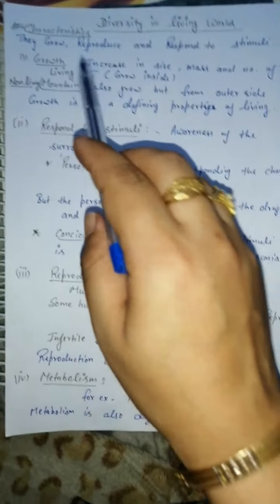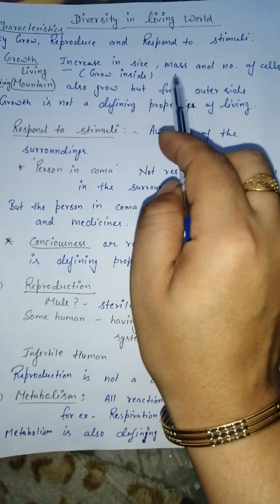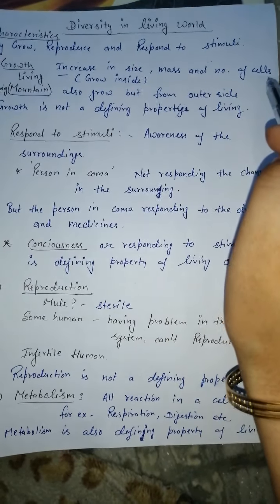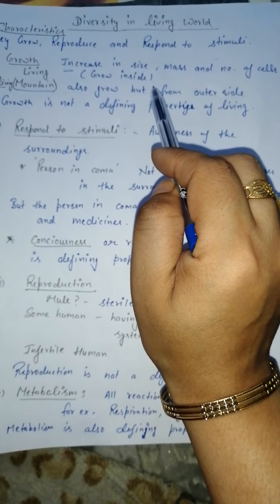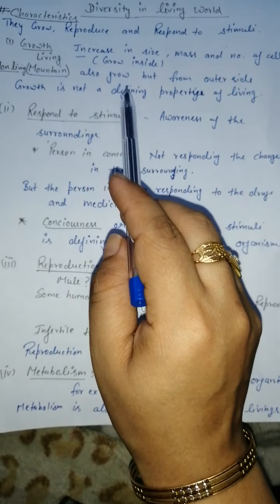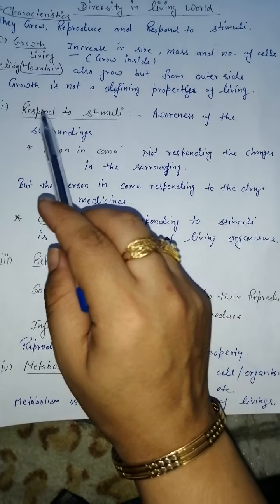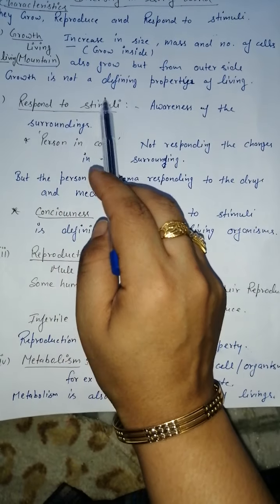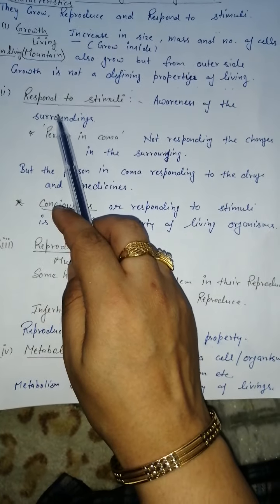First of all, let's take growth as a characteristic of living organisms. Increase in size, in mass and number of cells is growth. But in living things, this growth is always from inside. Here are some examples of non-livings where growth also occurs, but this growth is from outside. The growth is not a defining property of living organisms. Second one is responding to stimuli.